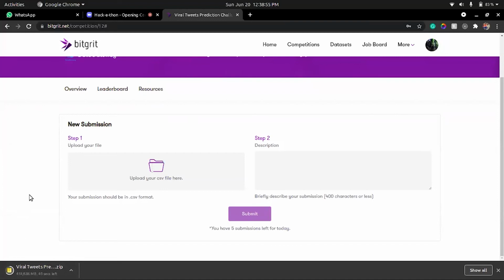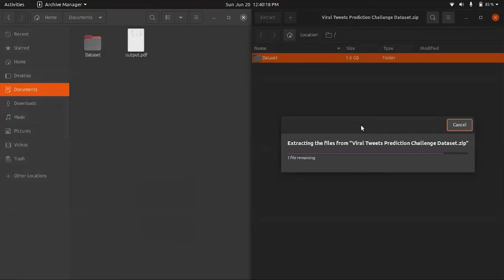It's 600 MBs. My internet is doing well today. Meanwhile, if you have questions, you can ask me. One more thing: you have only 5 submissions per day. Make sure that you keep this particular number in mind. I'm using Ubuntu, so you might be using different operating systems, and based upon that, you can extract your files. I think it's not a very difficult task to do.